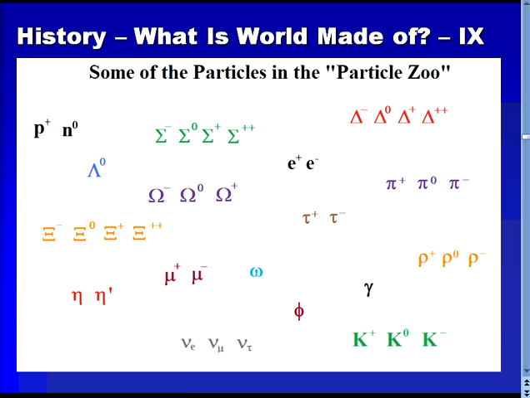This slide shows a portion of the particles that have been discovered using particle accelerators. Over time, the number of such particles became so large that it was termed a particle zoo. It was clear by the early 60s that the number of particles discovered was getting so large that there was likely some underlying pattern that could simplify our view of elementary particle physics.